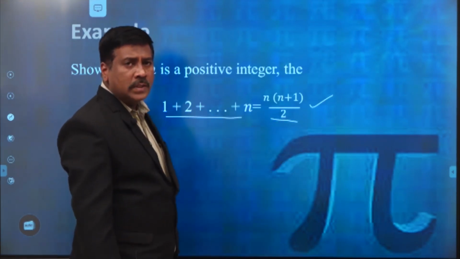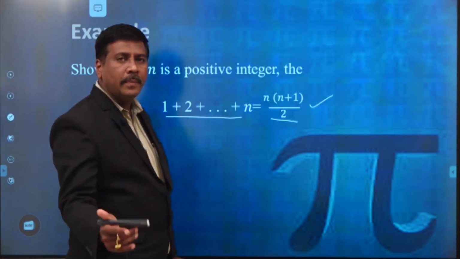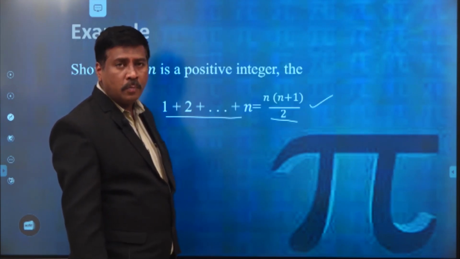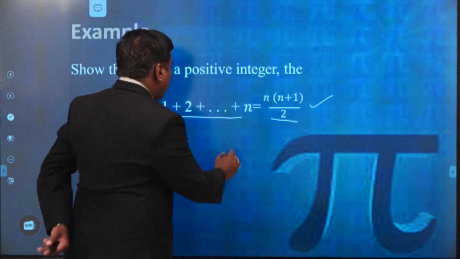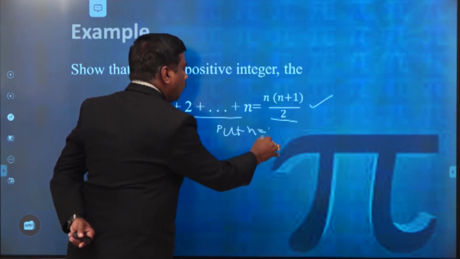There are two steps we have to follow for proving any statement in mathematical induction. The first one is, for n equal to 1, we have to prove the given statement. That means we put n equal to 1.